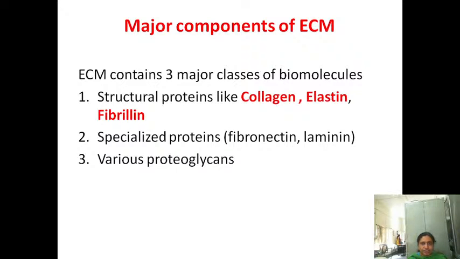Okay, the major components of the extracellular matrix are collagen, elastin, fibrillin, and special proteins such as fibronectin and laminin, and various proteoglycans. Okay, so my interest is to explain collagen, elastin and fibrillin. These three are the components of the extracellular matrix. And you know what the extracellular matrix is: the substances which surround the cells.